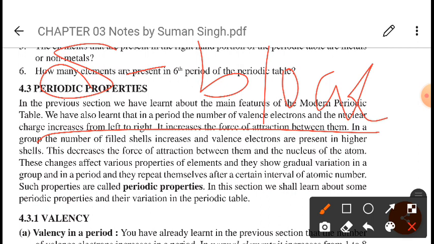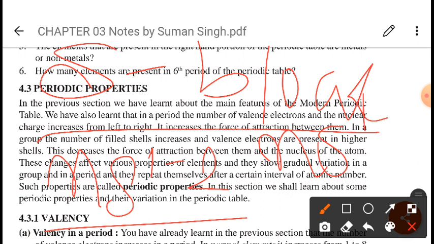Because the last electron enters the S orbital, and its general electronic configuration will be ns1 to 2. The elements under S block are the alkali metals and alkaline earth metals. For alkali metals the configuration is ns1, and for alkaline earth metals it is ns2.